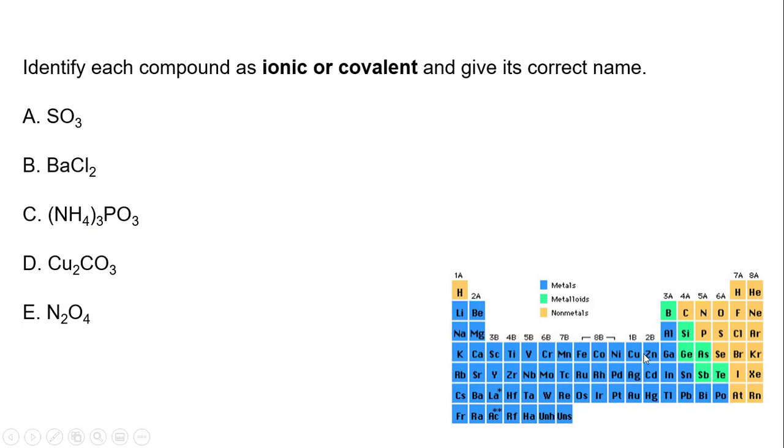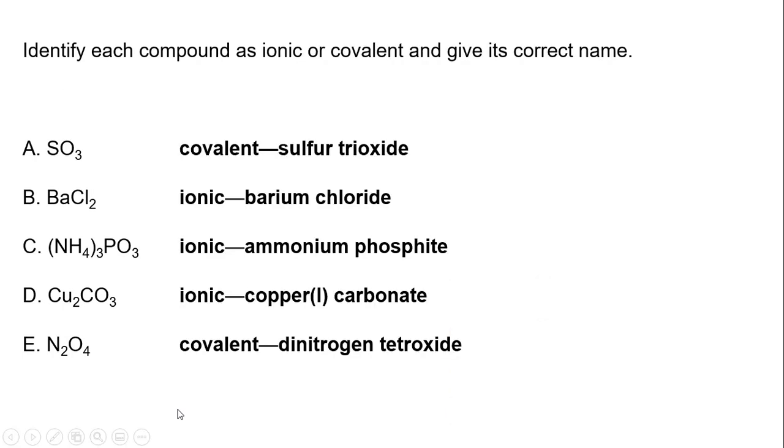Copper is here. It's a metal. So once you determine the first part, you don't even need to worry about the second. This is an ionic compound. We'll name it correctly with ionic compound naming. Nitrogen is here. Oxygen is here. This is a nonmetal, so this is going to have covalent bonding to it. So let's take a look at the names so we can break them down.